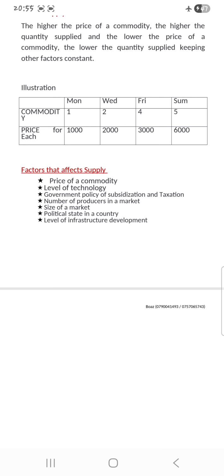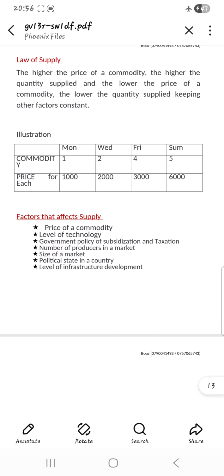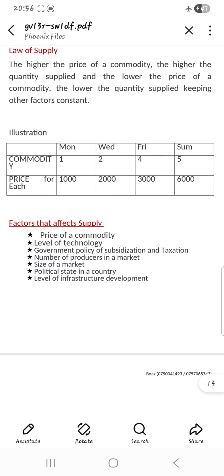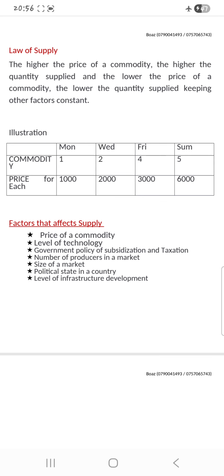Like we have seen in our law of supply, when the price of a commodity is high, the higher the quantity supplied, because a high price enables the producer to maximize profits.